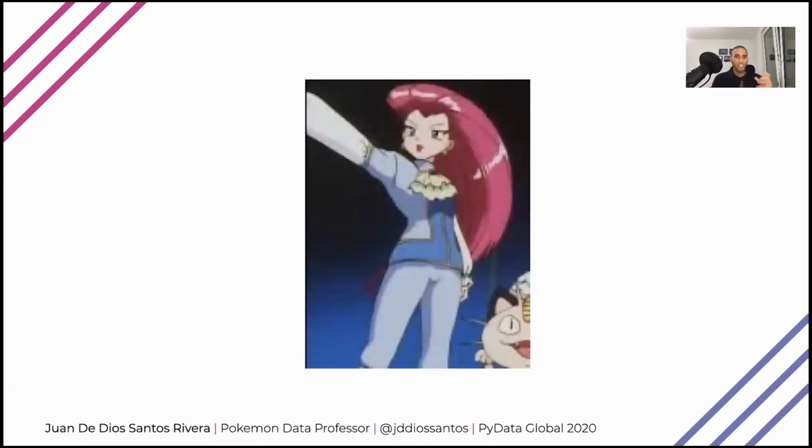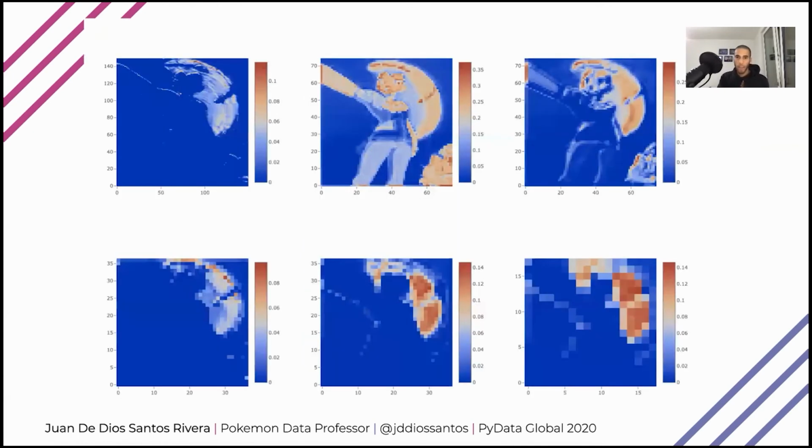And here we have Jesse. And now it's time to answer the main question here. How is the network capable of doing this? What is the network looking at? And the answer is the hair.